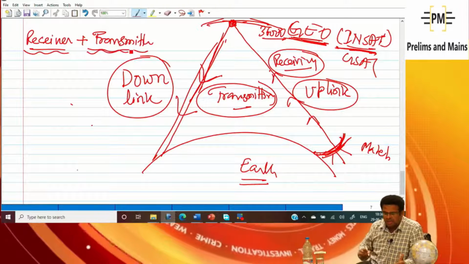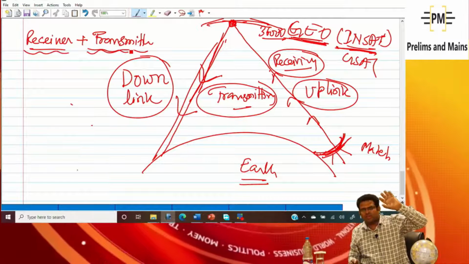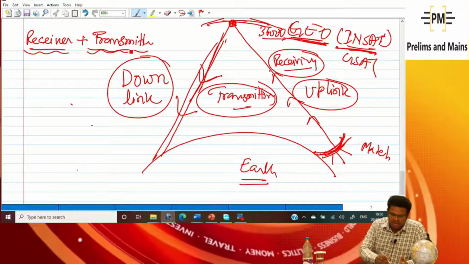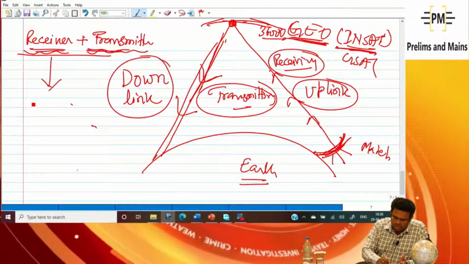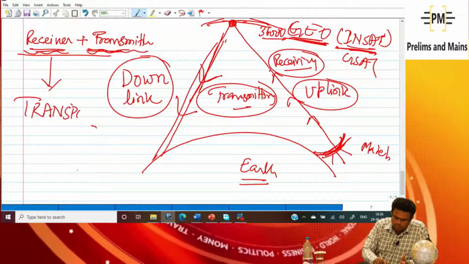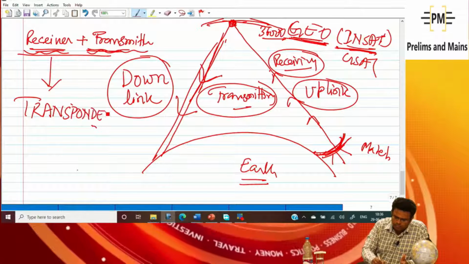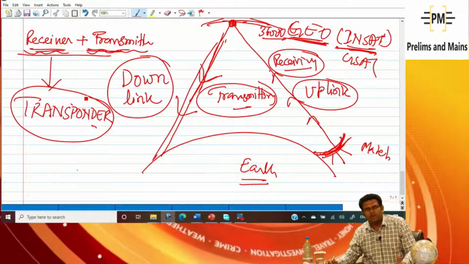The INSAT satellite at a height of 36,000 kilometer has a receiver and transmitter, and these two together are known as a transponder.